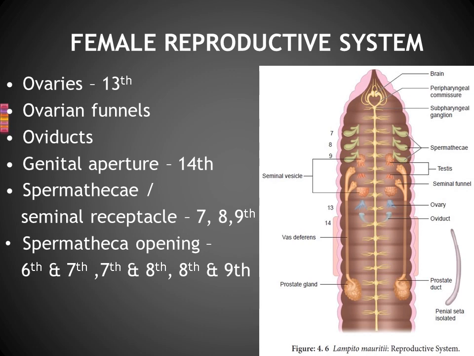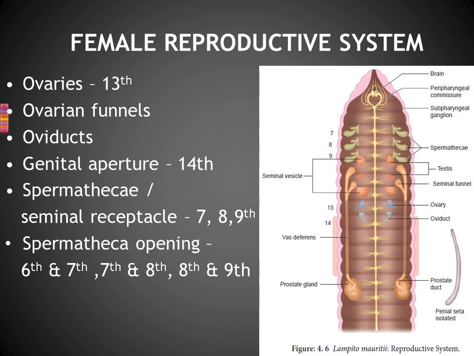So the next one is the genital aperture. For the male reproductive system also we said genital aperture, right? Where the vas deferens opens outside, we said, is the male genital aperture. And here the oviduct opens outside through one pore, and that aperture is known as the female genital aperture. That is located in segment number 14. Is it clear? So the male genital aperture is present in segment number 18.